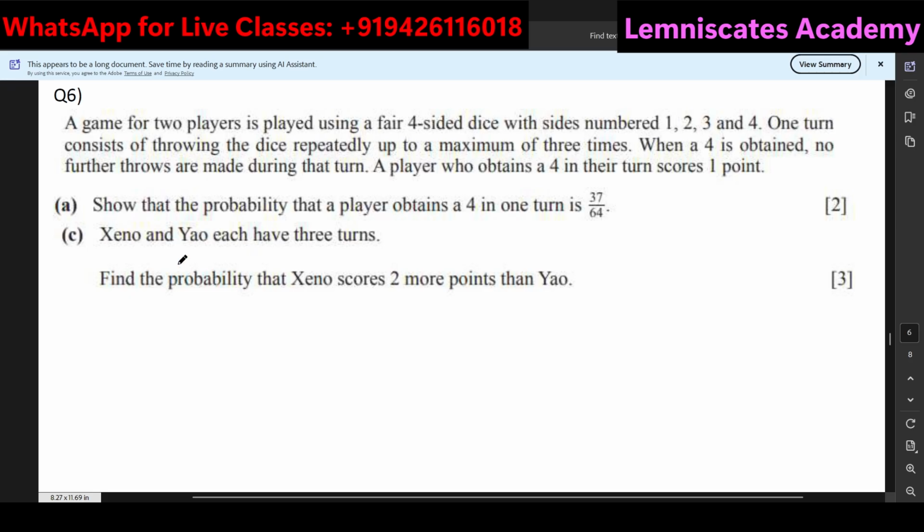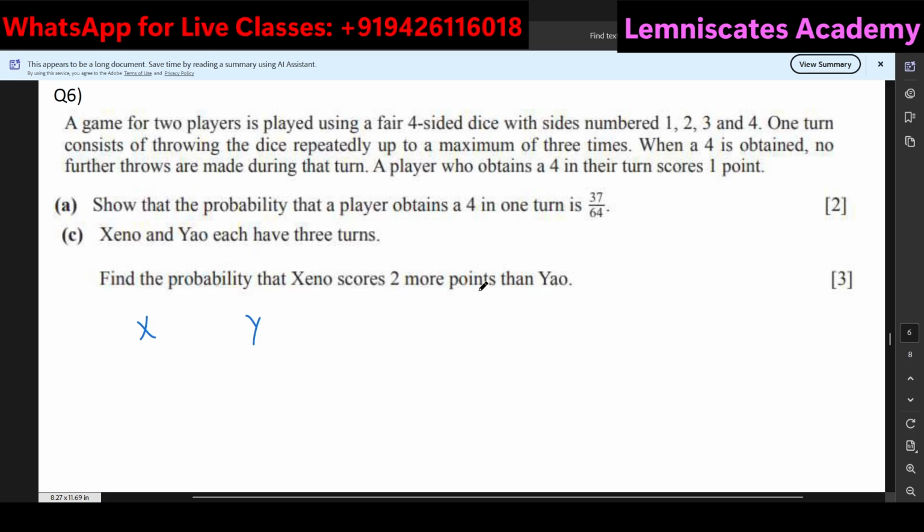Moving on, the second part was not related to the third part, so I have not included that. So in part C, Xeno and Yao, X and Y, each have 3 turns. X has 3 turns, Y also has 3 turns. We have to find the probability that X scores 2 more points than Y.